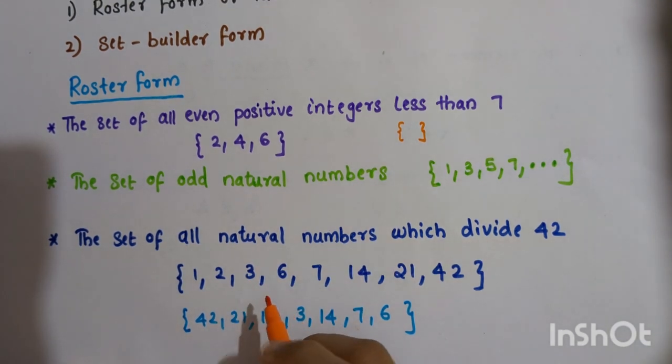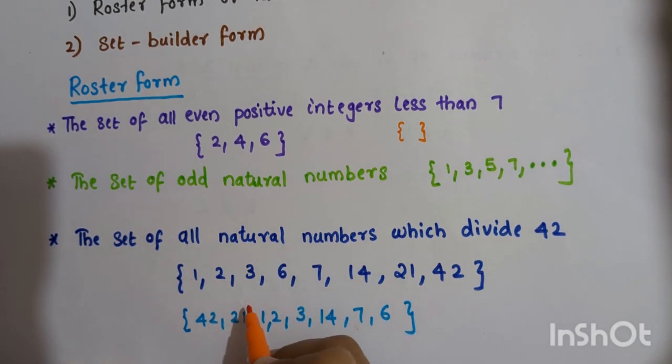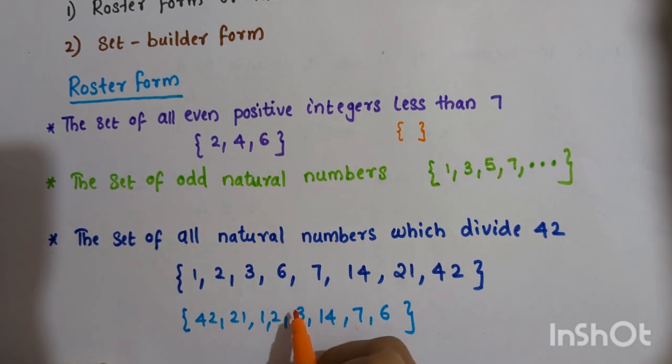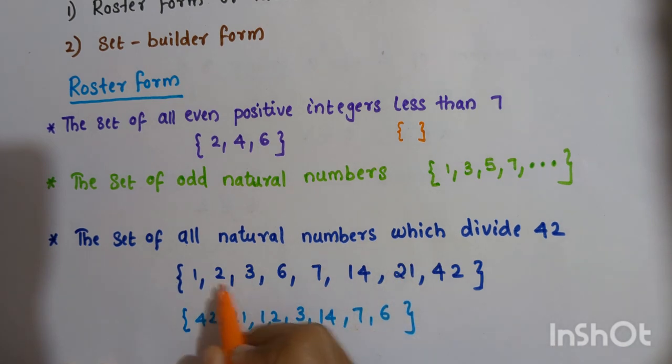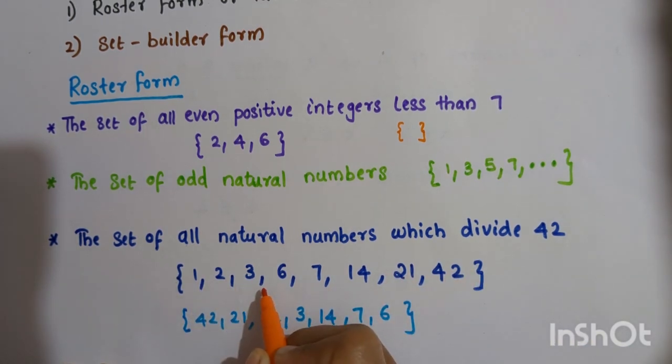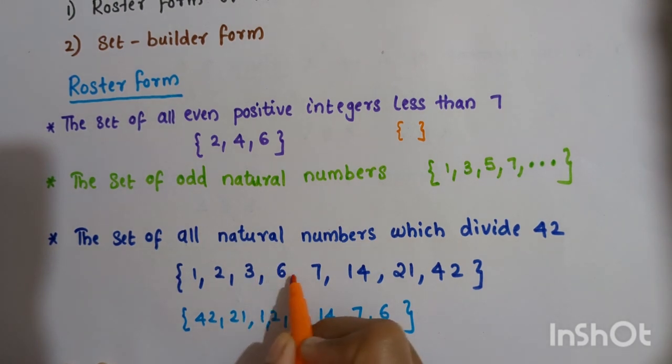In roster form, the order in which the elements are listed within braces is immaterial. That is, the order of listing the elements has no relevance. So here the set of all natural numbers which divide 42 is listed within braces separated by commas like this. You can express the same set like this as well. All these elements are here, but the order is not the same, because the order of listing the elements has no relevance in roster form.